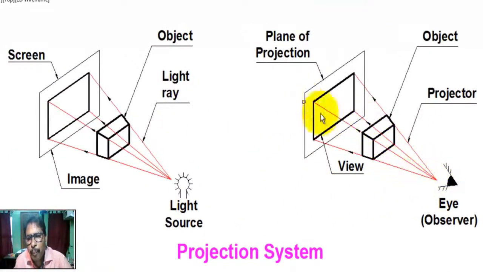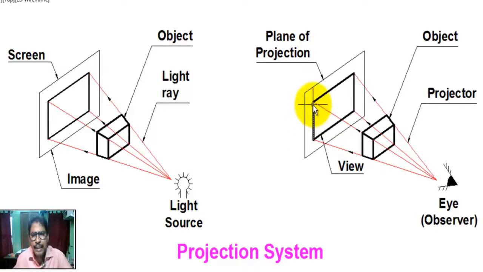They are drawn from the outer surface of the object. There are many points, many rays. This is called the projector. Various rays from the outside of the object meet that plane.